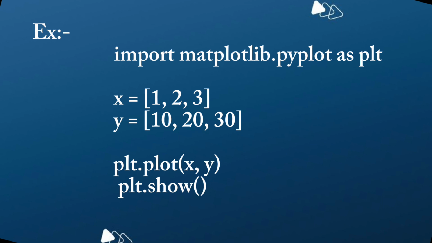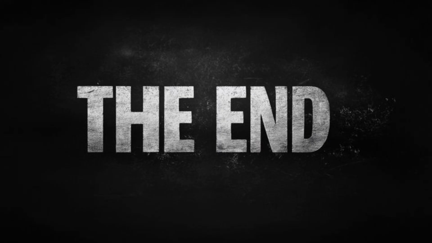x = 1, 2, 3. This is the x-axis value and y, this is the y-axis value. plt.plot(x, y). This creates a line graph. It joins the points. So these are the Python libraries.